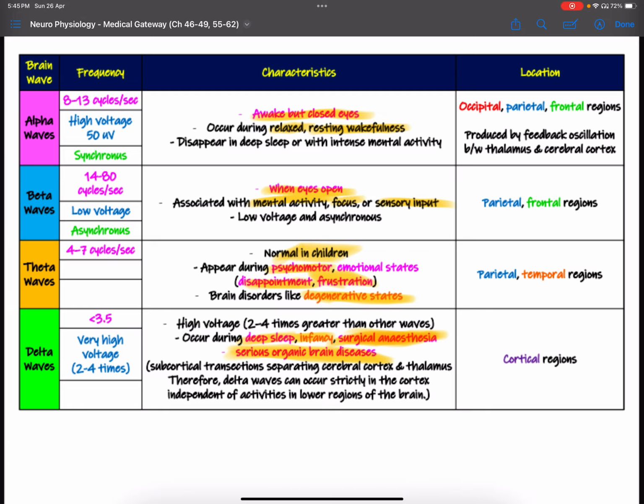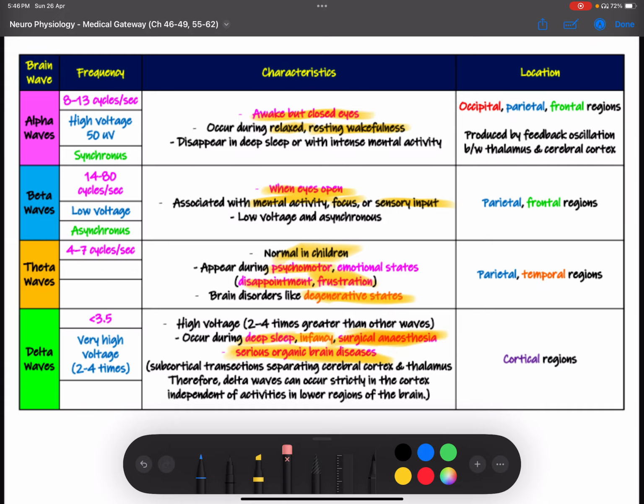Other than that, you should know about frequency and voltage. Let's just talk about voltage. Voltage in beta waves is low, in alpha waves is high, and in delta waves is very high. So you should know: beta waves low voltage, alpha waves high, and delta very high voltage. What about cycles? Theta is 4 to 7. The cycles are lowest in delta waves, then theta, then alpha, and then beta. That's not a very important piece of information, but you can just read it.